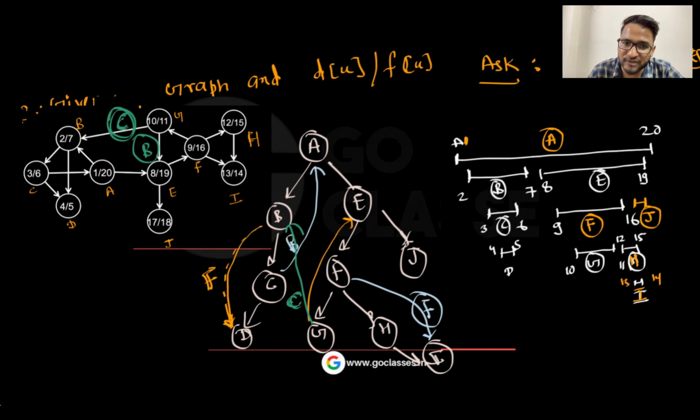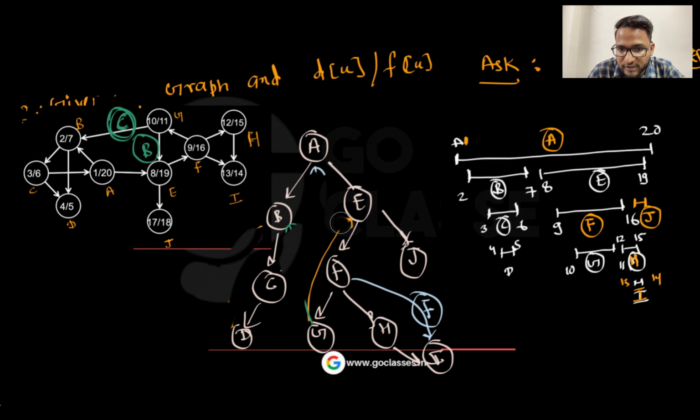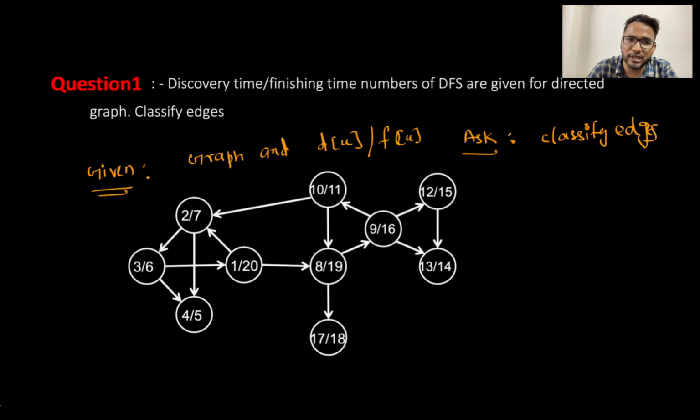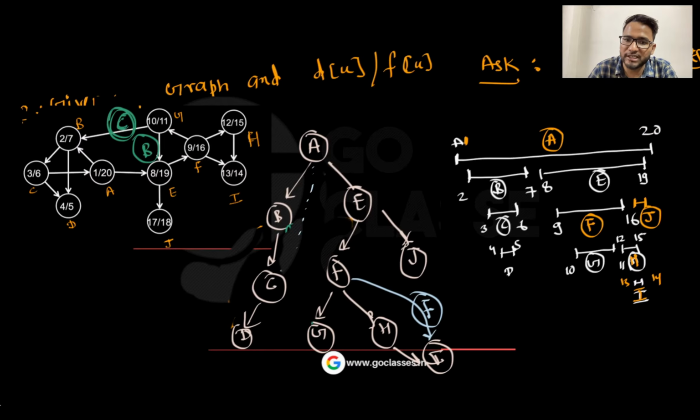Let's suppose the graph is given to you, or maybe they ask you whether CA is a back edge or not. Once you have the DFS tree, let's suppose you have a DFS tree something like this. After the interval chart, you can easily draw the DFS tree. I hope that is fine to everyone. Now they're asking, what kind of edge is CA? If CA is one edge and this is the DFS tree, then what kind of edge will it be?